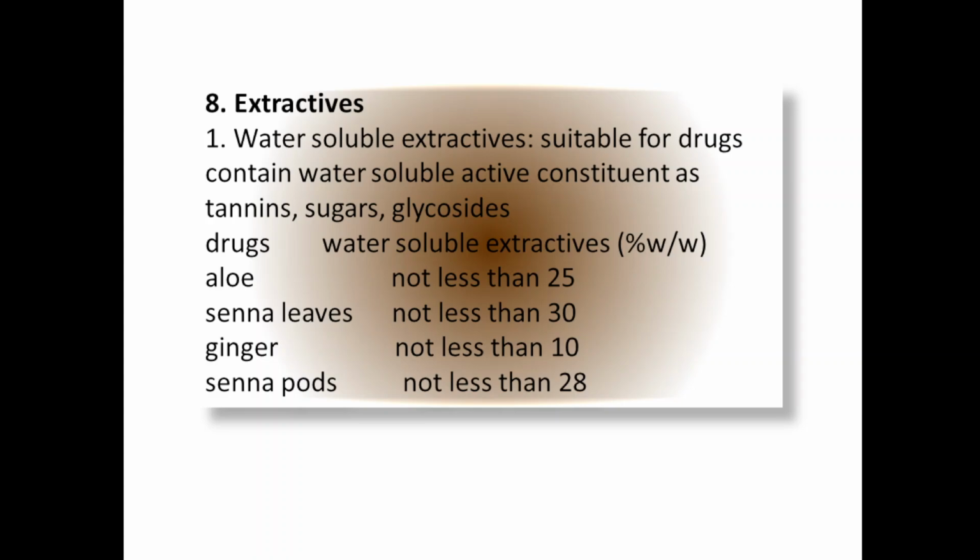Then filter it. After filtration, on the filter paper you get the remaining constituents which are not soluble in water. Take the weight of that insoluble constituent, which will determine how much active constituent is soluble in water, and thus give the water soluble extractive value. Now these values are specific for each and every drug mentioned in the official book: aloe not less than 25%, senna leaves not less than 30%, ginger not less than 10% weight by weight, and senna pod not less than 28% weight by weight.